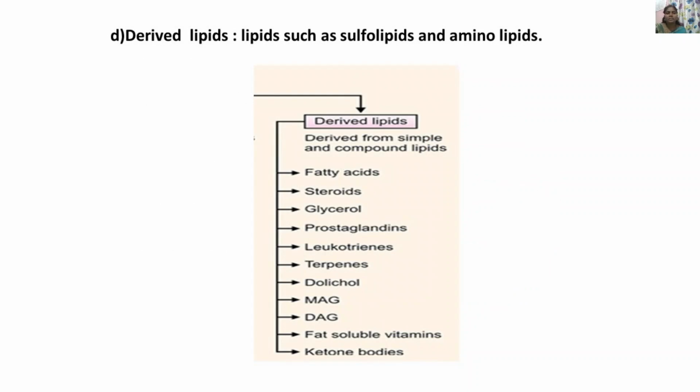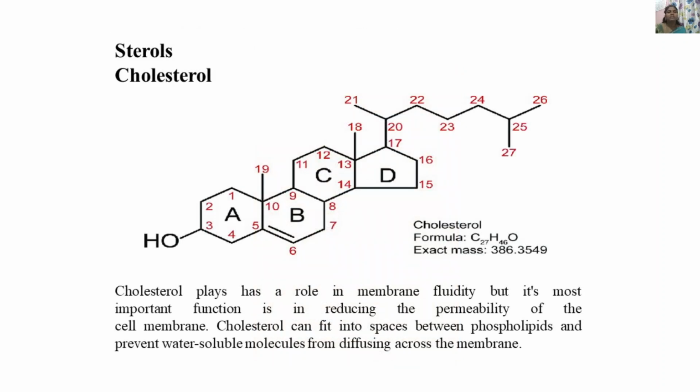Derived lipids are the components which are obtained after hydrolysis of complex and simple lipids. These derived lipids consist of free fatty acids, steroids, glycerol, prostaglandins, leukotrienes, terpenes, dolichol, monoacylglycerol, diacylglycerol, fat soluble vitamins and ketone bodies. The last one is sterols. Sterols are polycyclic organic compounds. A good example is cholesterol.